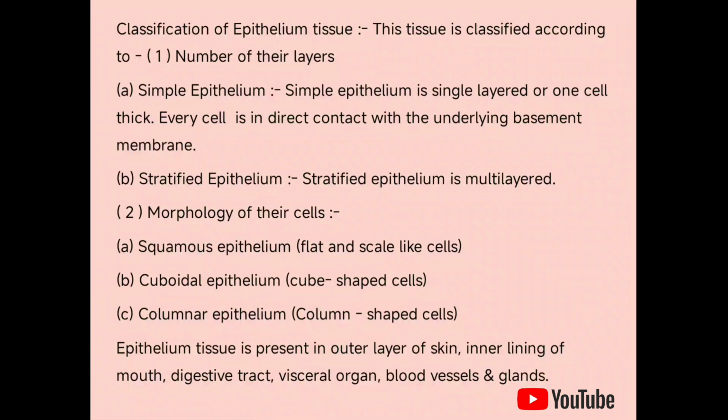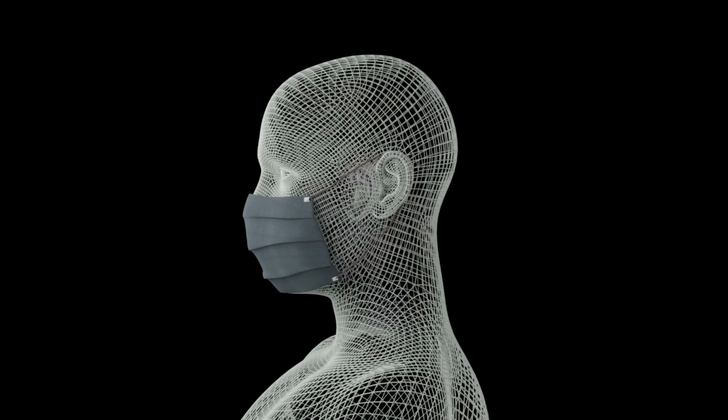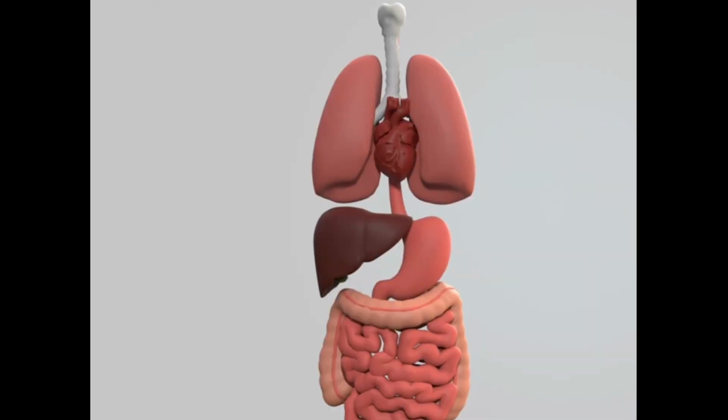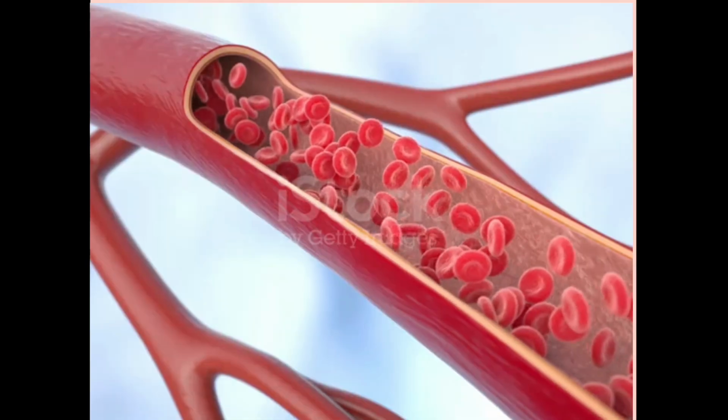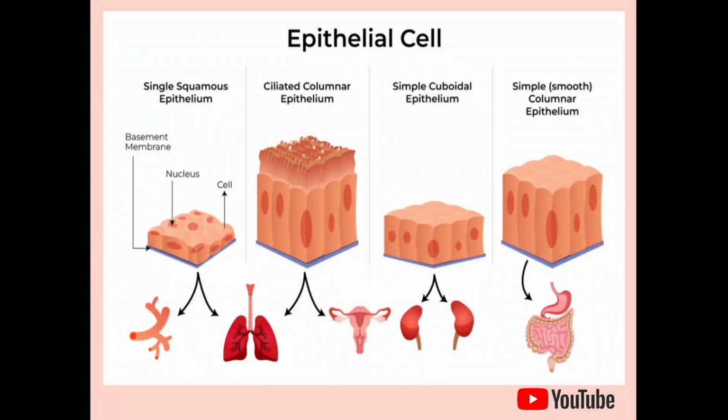Epithelial tissue is present in the outer layer of skin and the inner lining of the mouth, digestive tract, visceral organs, blood vessels, and glands. These are the types of epithelial cells: simple squamous epithelial, ciliated columnar epithelial, simple cuboidal epithelial, simple smooth columnar epithelial.